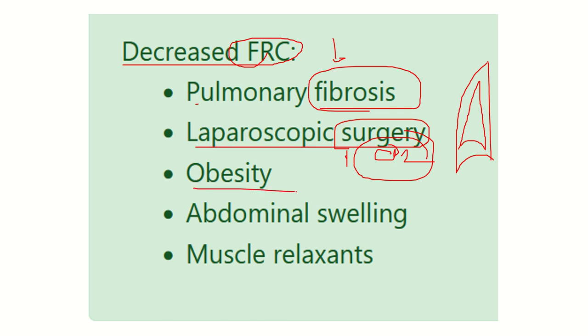In case of obesity, there is more abdominal fat, so it is difficult for the lungs to expand, and this condition also decreases the functional residual capacity. Also abdominal swelling or abdominal tumor occupies the greater part of the abdomen and causes decreased residual volume and capacity, and also the muscle relaxant.